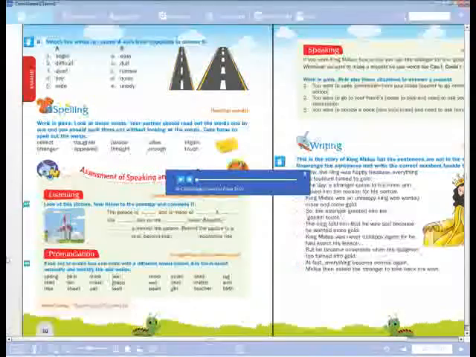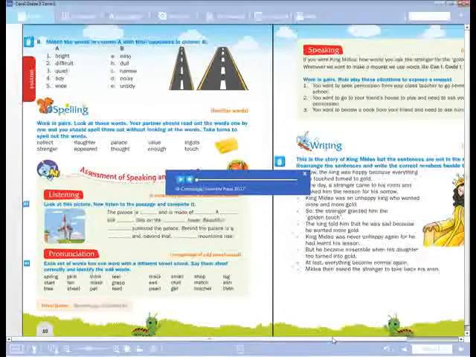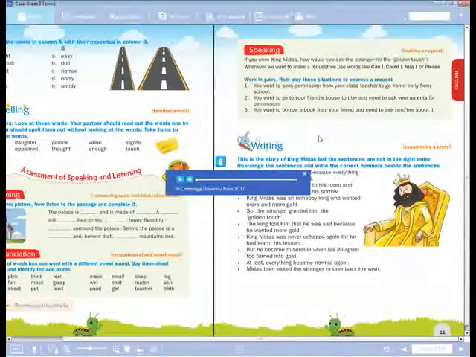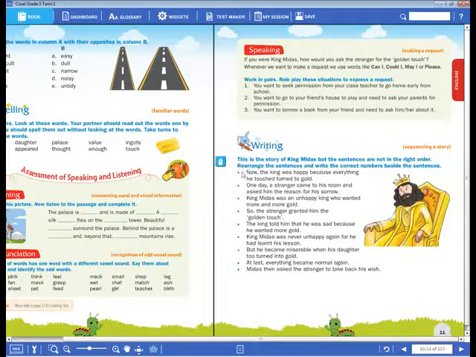Okay, dear children. Now next, speaking skills. These are the vowel words they have given. We should find out which sound it has. So work in play is role play this situation. So this is the story of King Midas, but they have given the sentences in incorrect order.